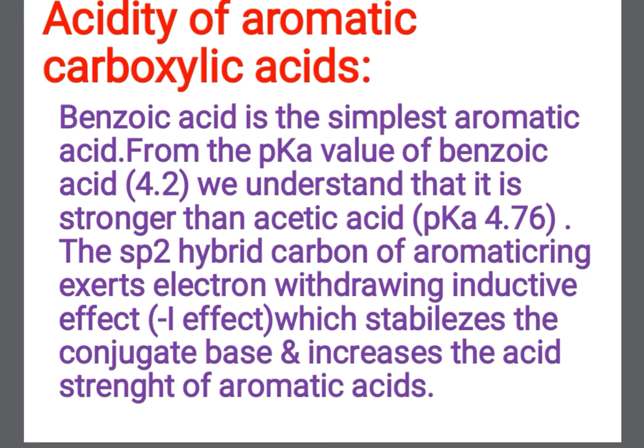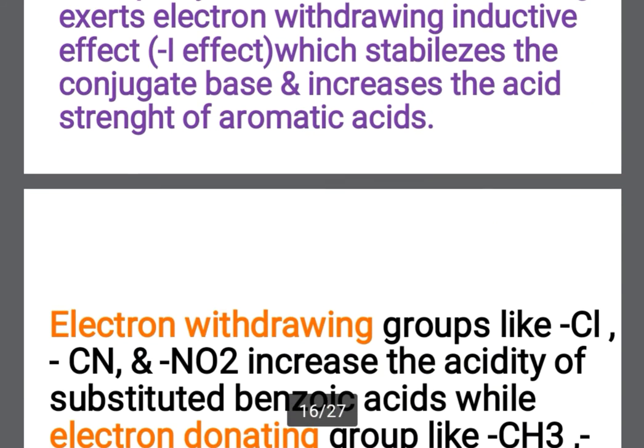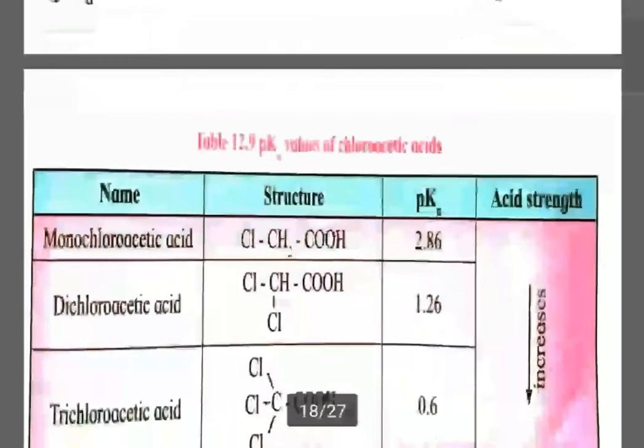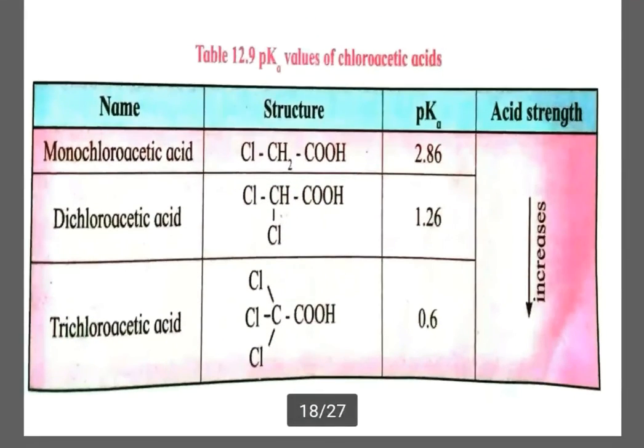From this we can summarize that the more the number of electron withdrawing substituents, the higher is the acid strength. So see this table. Chlorine is an electron withdrawing group. In monochloroacetic acid, one chlorine is present, that is pK is 2.86.